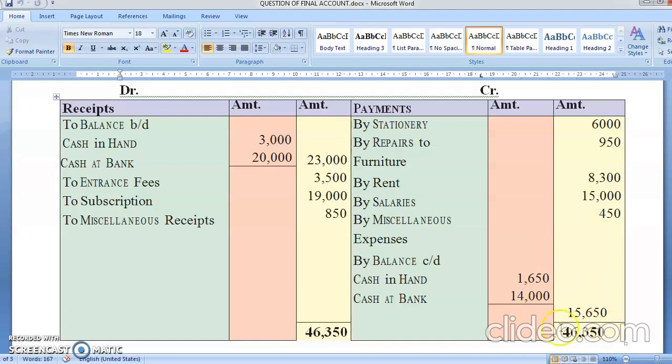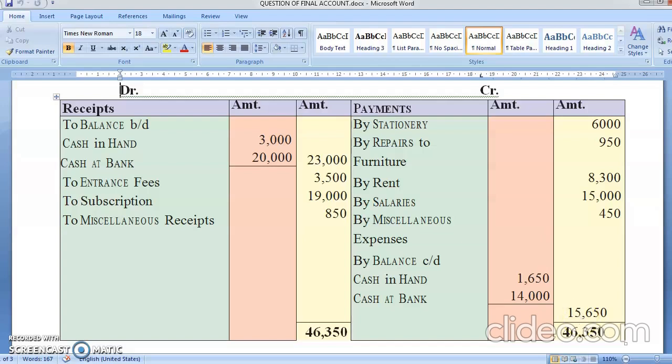To balance brought down, cash in hand, cash at bank is your which item? Balance sheet, but it is last year's item. It's an opening balance. So it is the 31st March balance, which is carried forward on 1st April.